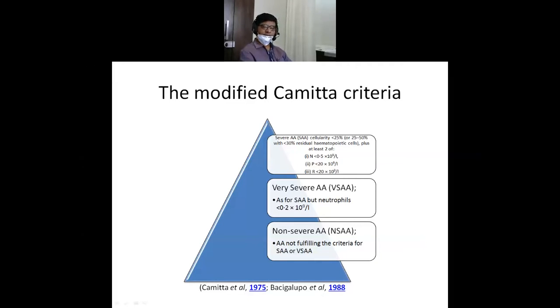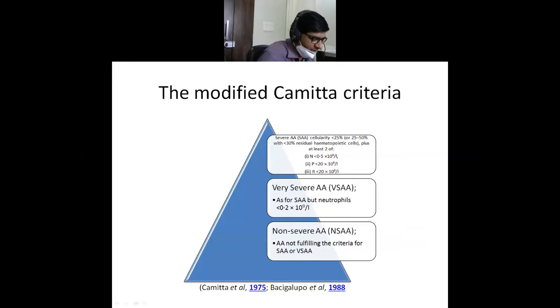Very severe aplastic anemia, if absolute neutrophil count is less than 200, despite anything else, it is very severe aplastic anemia. If neutrophil count is 200 to 500, it is severe aplastic anemia. And if it is not fulfilling the criteria of severe aplastic anemia and very severe aplastic anemia, it is non-severe aplastic anemia. So this is how we classify aplastic anemia: severe, very severe, and non-severe.